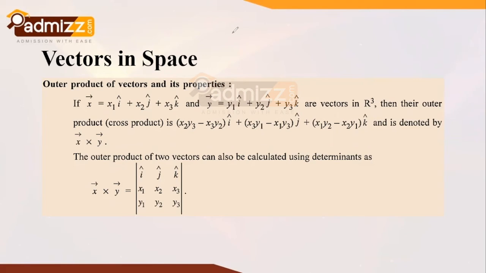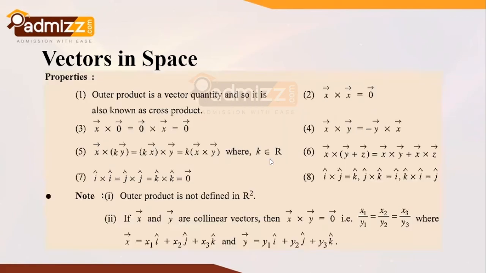In the inner product, the resultant was a scalar quantity. In the outer product, it is always a vector quantity. This is to be taken note of. Now, a few properties of the outer product, like we had for the inner product. The outer product, as I've already mentioned, is a vector quantity, so it is also known as the cross product. And x vector cross the zero vector always gives the zero vector.